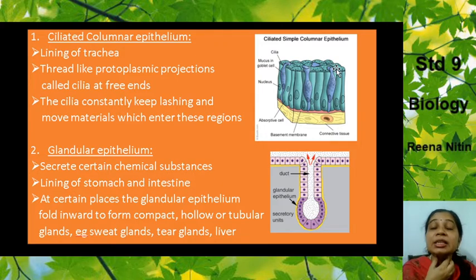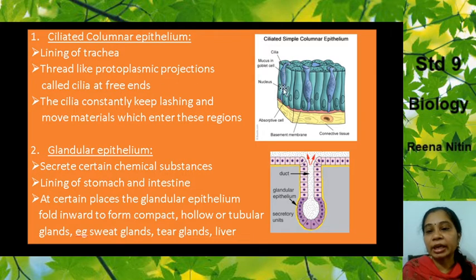So this trachea has this ciliated columnar epithelium. Why? Because this cilia is constantly lashing. Lashing means moving around like that, so that even if a dust particle enters into the trachea, it is pushed out. So that's the function of this ciliated columnar epithelium. Where are they present? In the lining of the trachea, with thread-like protoplasmic projections called cilia.